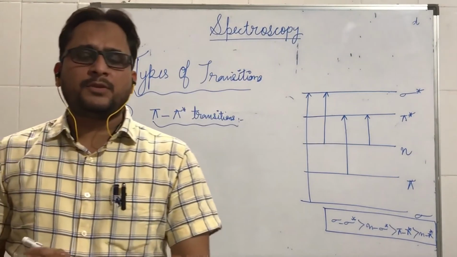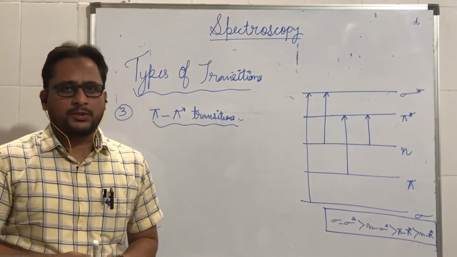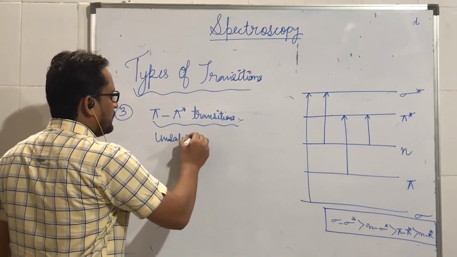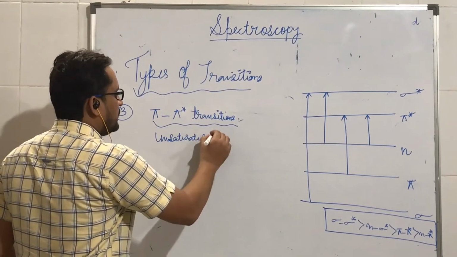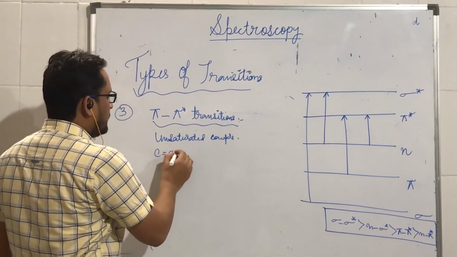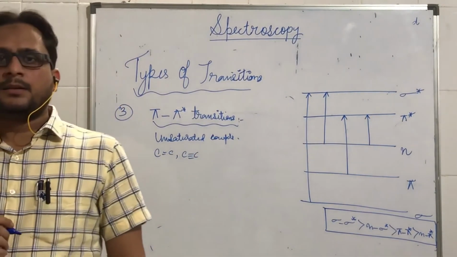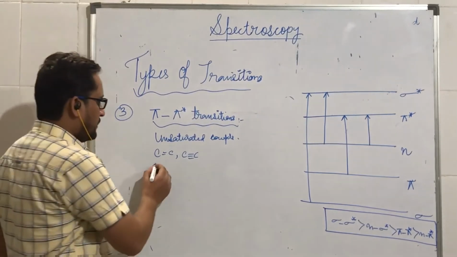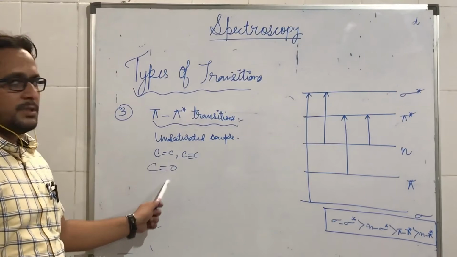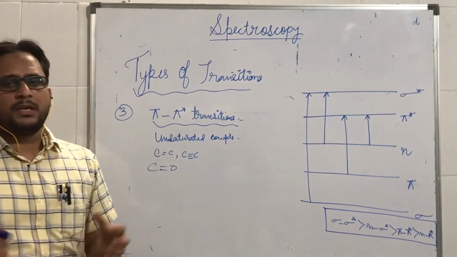Now the third type of transition is known as pi to pi star transition, and it is a very important type of transition. It is present in unsaturated compounds, those containing a C=C double bond or C≡C triple bond. Clear? And even in compounds having a C=O double bond, because we have pi electrons here. And pi electrons can be promoted to pi star orbital when they absorb energy.